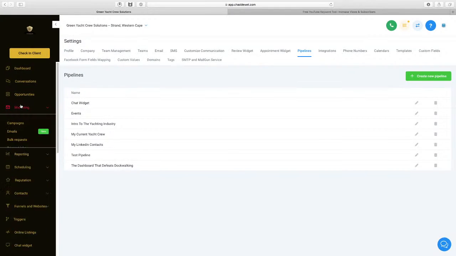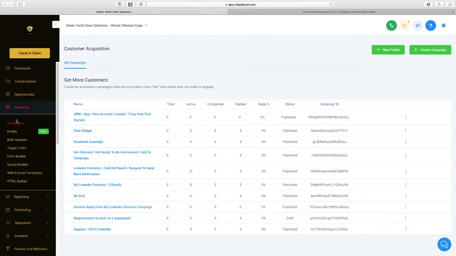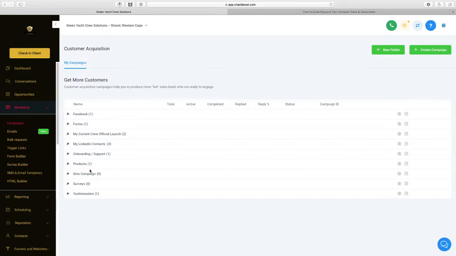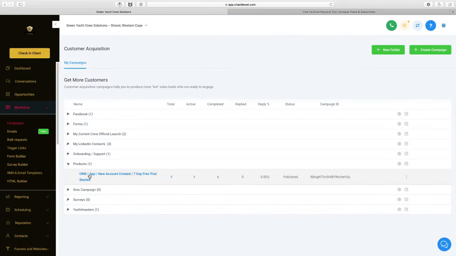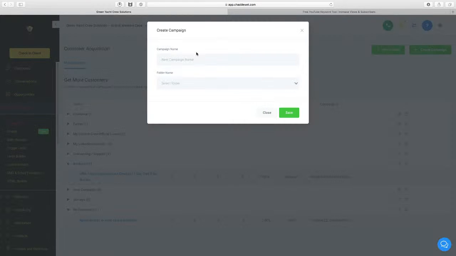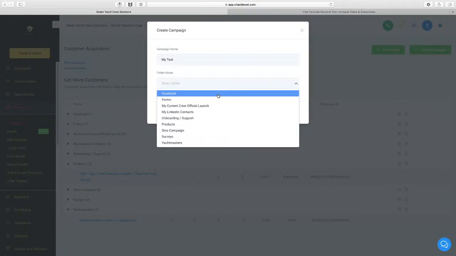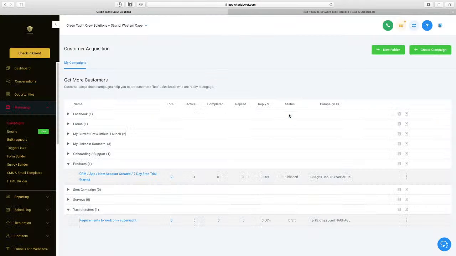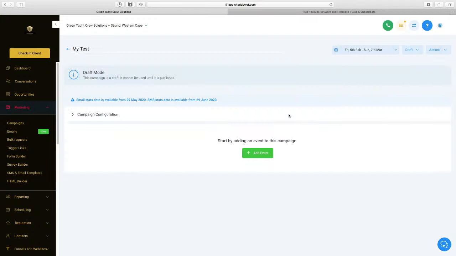So you would come under marketing and go to campaigns. Let me activate one. Let me use Yachtmaster as one. No, we'll create a new campaign, just as an example. Call it my test. Select folder. Okay, we don't need a folder. We'll say save. And here's your campaign configuration tool.